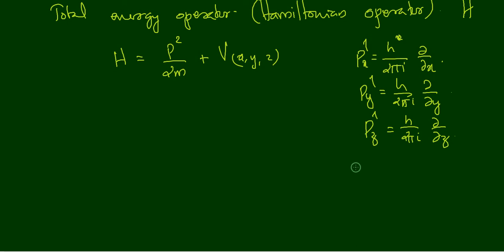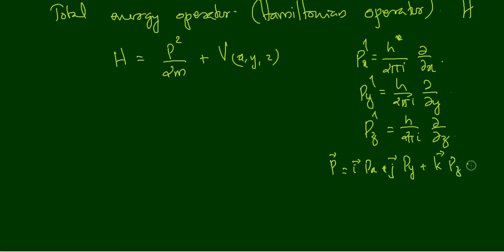the linear momentum P is equal to i px plus j py plus k pz. You can write it like this. Linear momentum P is a vector quantity, so the linear momentum vector is equal to i px. Here i is not root of minus 1. This i is the unit vector in the x direction. So i px plus j py plus k pz.